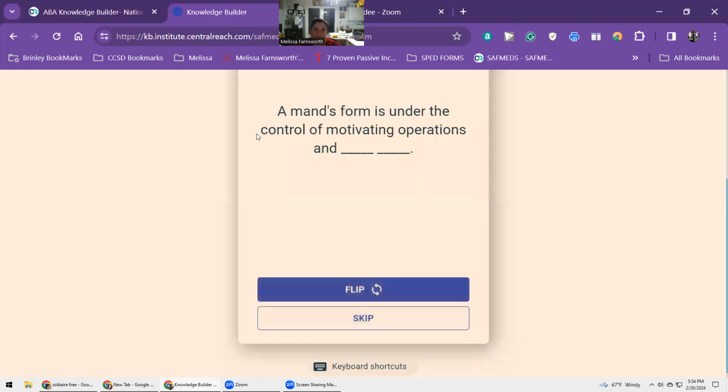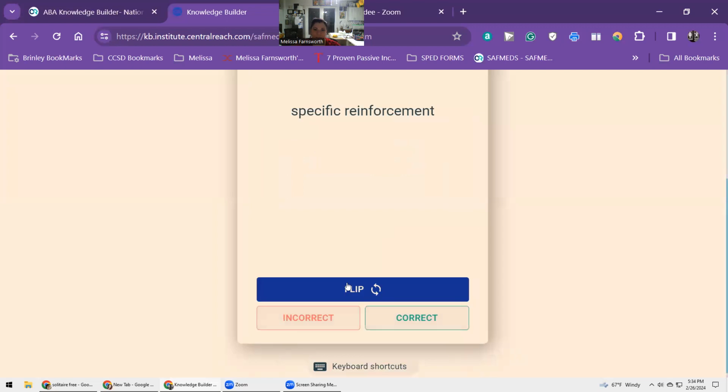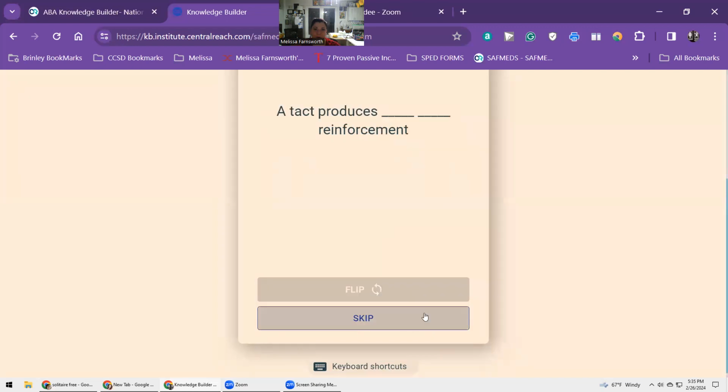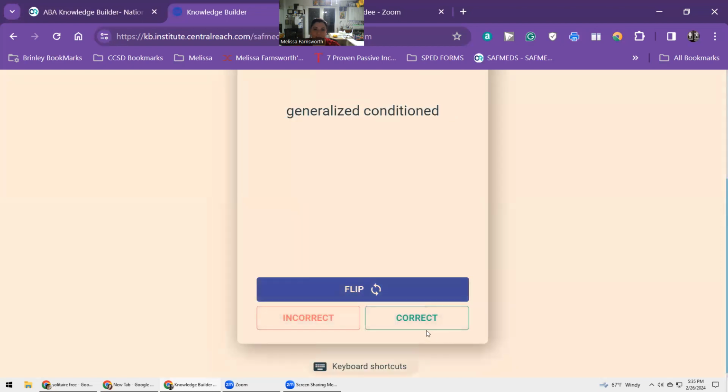Variety. A mand's form is under the control of motivating operations and blank. Specific reinforcement. An echoic is controlled by a blank discriminative stimulus. Verbal. A tact produces blank reinforcement. Generalized conditioned.